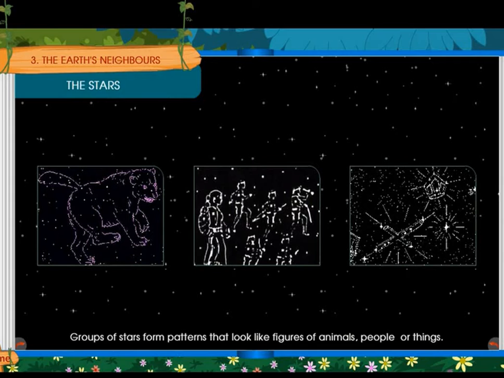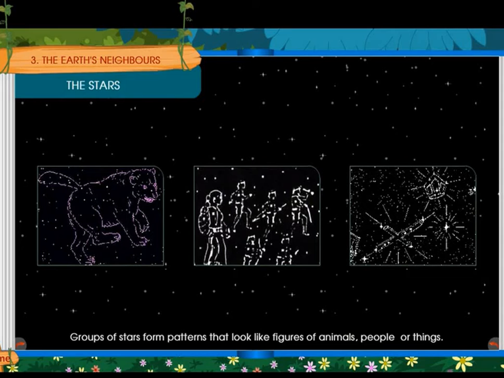Do you know, children? Groups of stars form patterns that look like figures of animals, people, or things. Yes, a group of stars is called a constellation. What is a constellation, children?